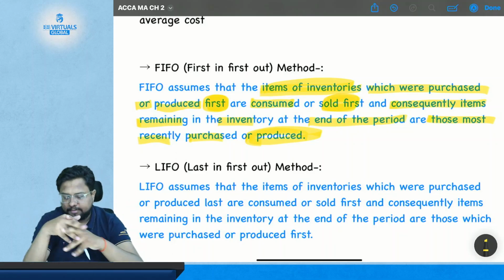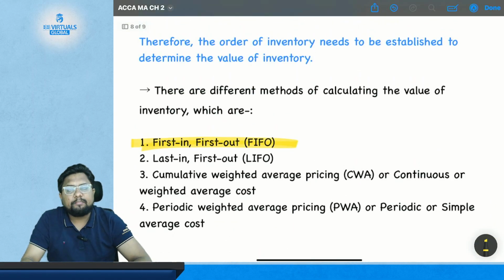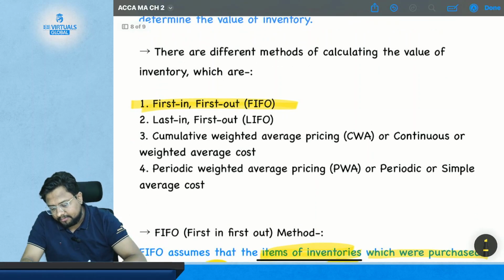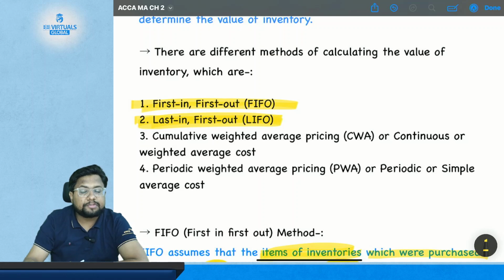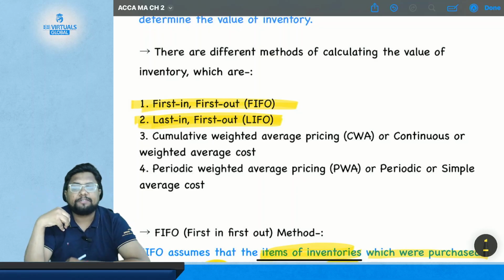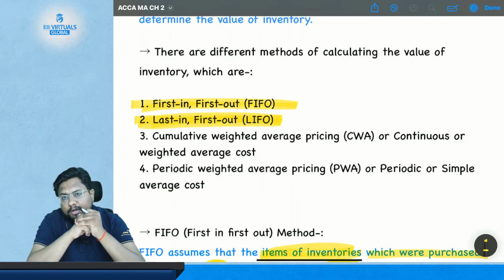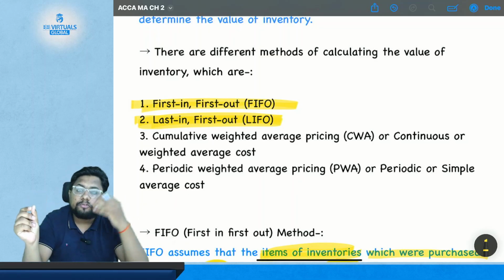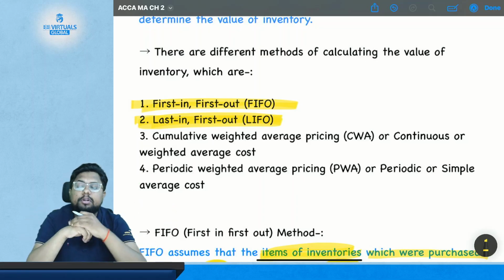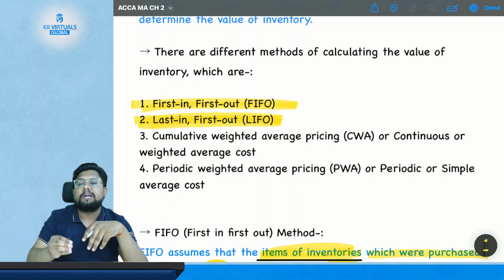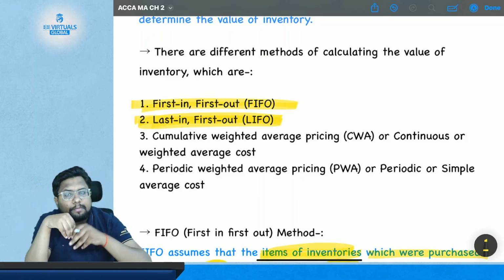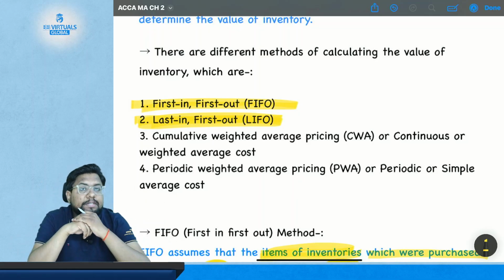Got it? Now comes the second method, which is LIFO, last in, first out. This is just the opposite of FIFO. In FIFO, whatever you purchase first will go first for the sale or the issue. In LIFO the situation is just the opposite. It is last in, first out. So whatever you have purchased just recently will be issued first. This is LIFO.